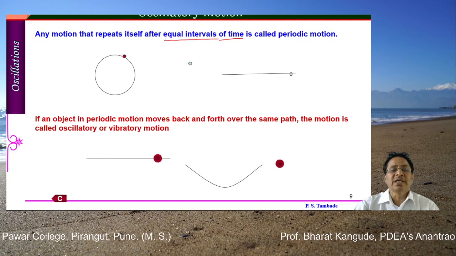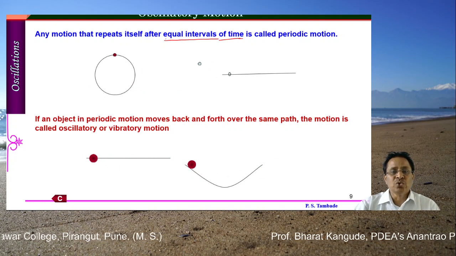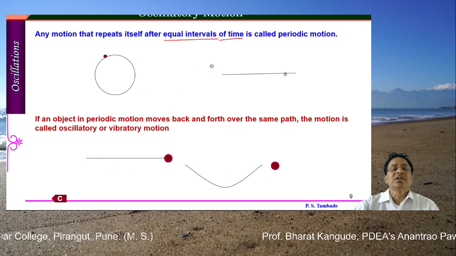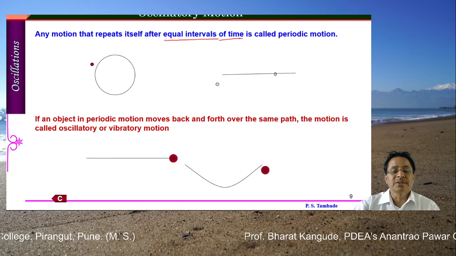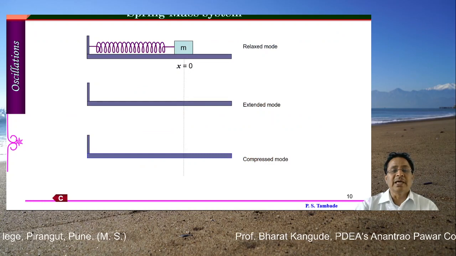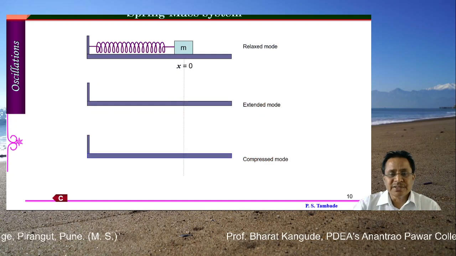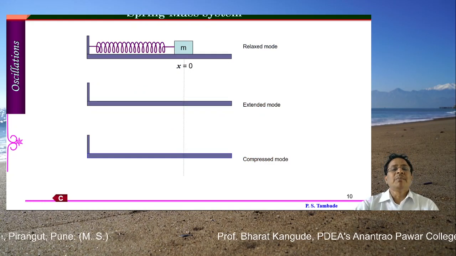So these are the different types of examples which show you what the oscillatory motions and periodic motions are, and these aspects can be learned from these particular diagrams. Now there is another very simple example which is called the spring mass system.